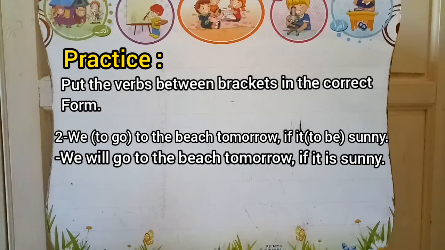Excellent. Why? Because this sentence talks about something which is possible in the future, possible tomorrow. It is possible that the weather is going to be sunny tomorrow. So our sentence is going to be, we will go to the beach tomorrow if it is sunny.